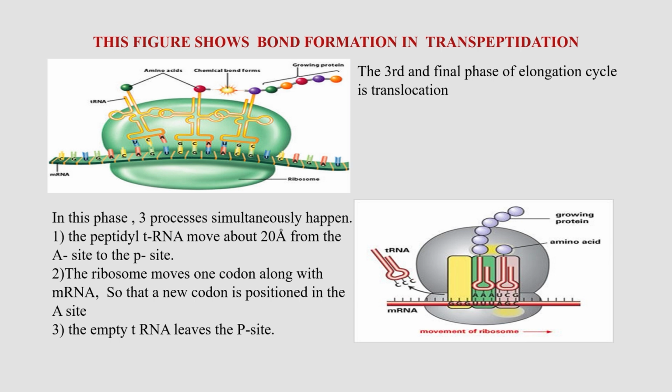In this phase, three processes happen simultaneously. First, the peptidyl transfer RNA moves about 30 angstroms from the A site to the P site. Second, the ribosome moves one codon along the messenger RNA, so that a new codon is positioned in the A site. And third, the empty transfer RNA leaves the P site. This figure shows the translocation of the growing peptide chain.